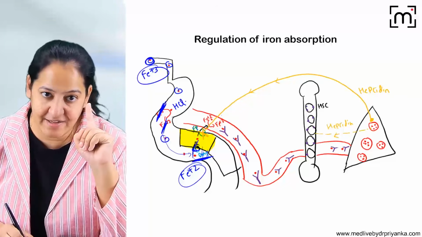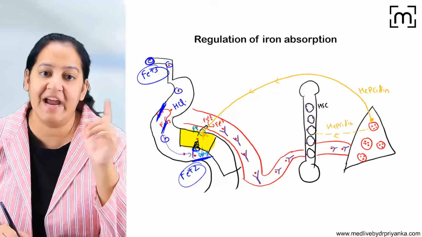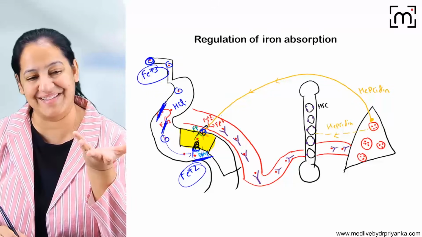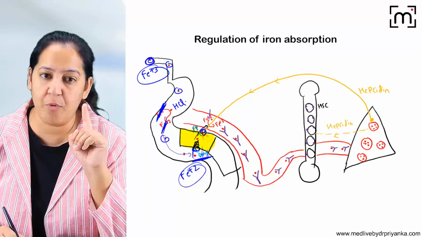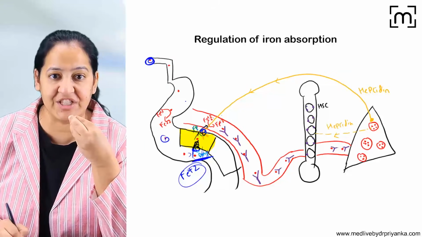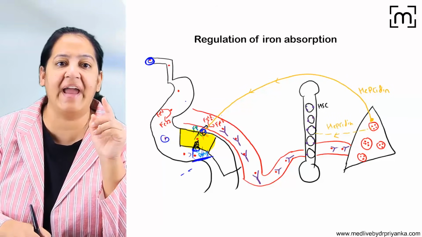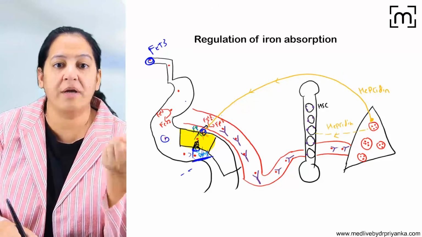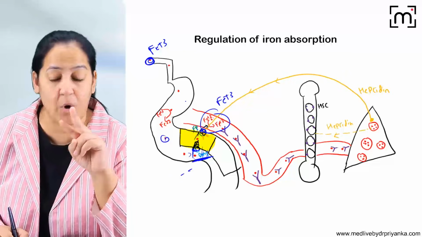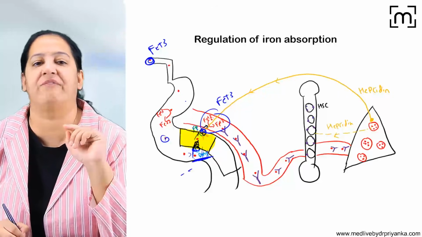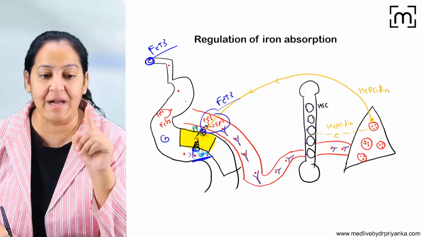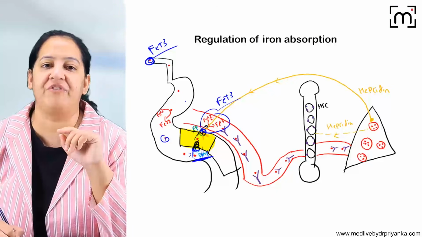So DMT will take it from the lumen inside the cell, and ferroportin will take it from inside the cell into the blood, but ferroportin again oxidizes it. So again it will convert Fe2+ to Fe3+. The summary is that whatever we eat in diet is Fe3+. Whatever reaches the blood is also Fe3+, but only for absorption purposes, it gets converted to Fe2+. You can see.